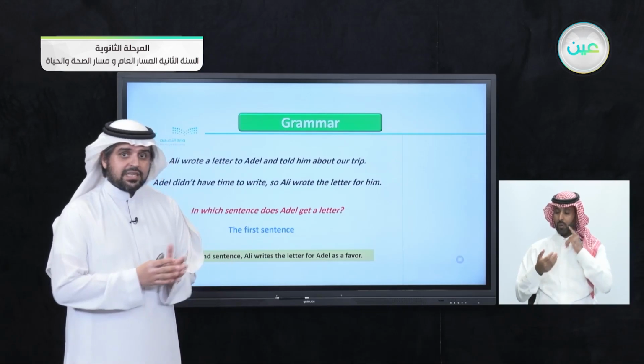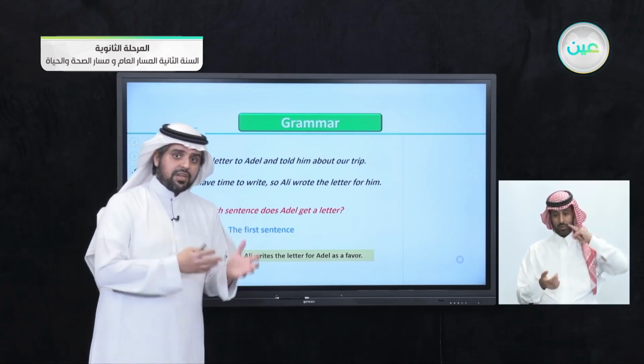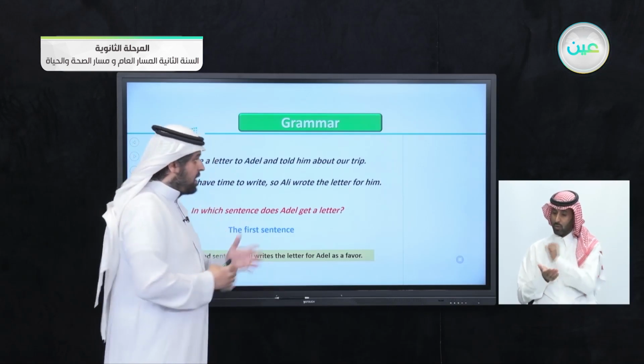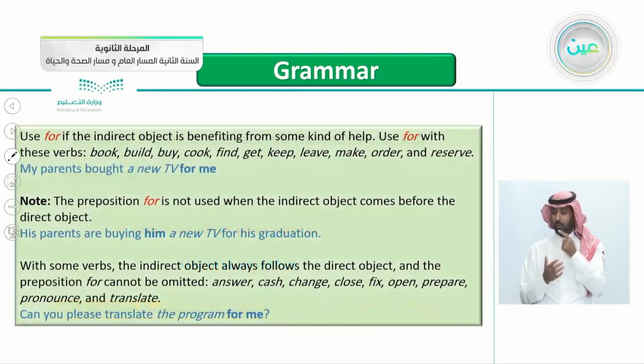So in the second sentence, Ali is helping Adil by writing the letter for him instead of him, as a favor. Adil didn't have time to write, so maybe he asked Ali to write it. So Ali wrote the letter for him instead of him. In the second sentence, Ali writes the letter for Adil as a favor.